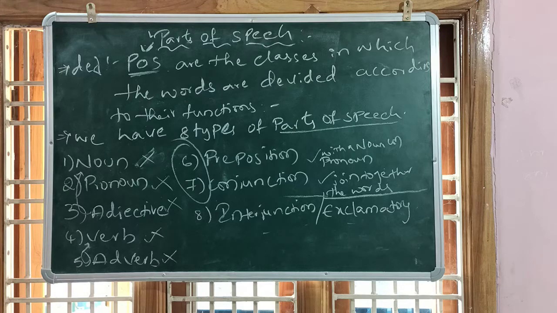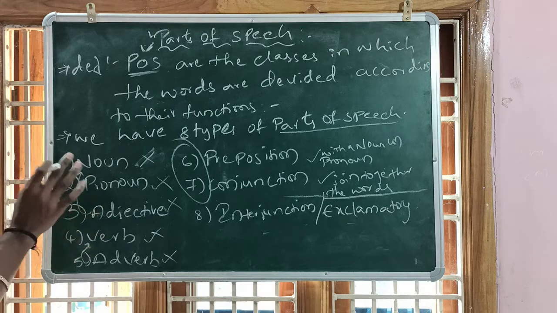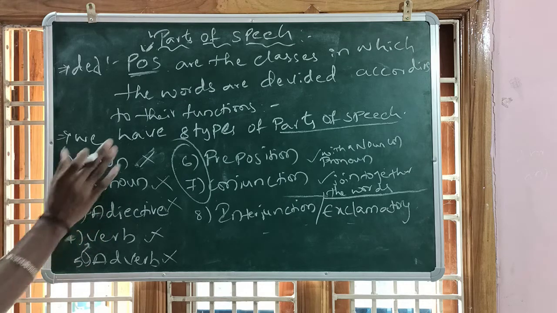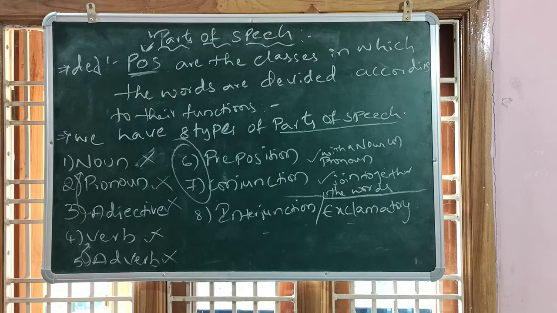A preposition is a word which is used with a noun or pronoun. If a noun or pronoun is there in a sentence, only then is the preposition used. If not, the preposition is not going to be used. It is used with the presence of a noun or pronoun to show the relationship between words or sentences.